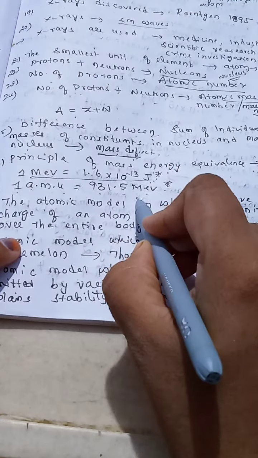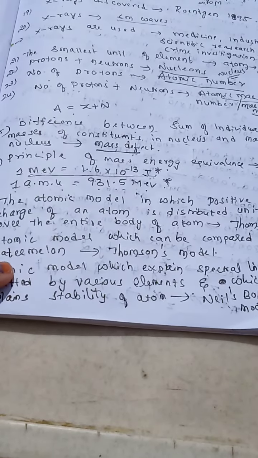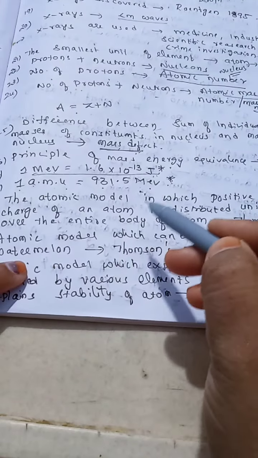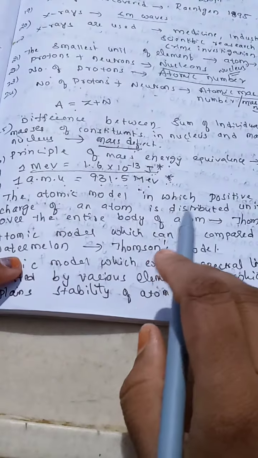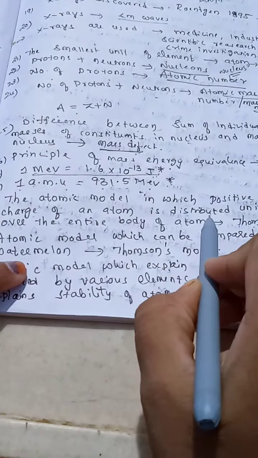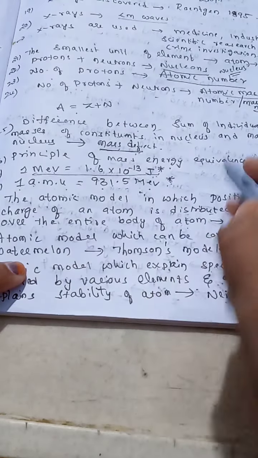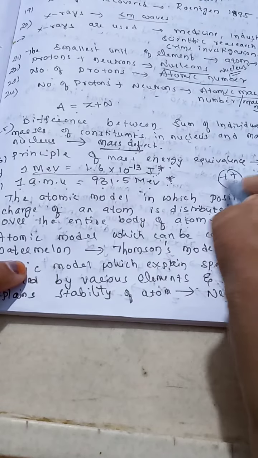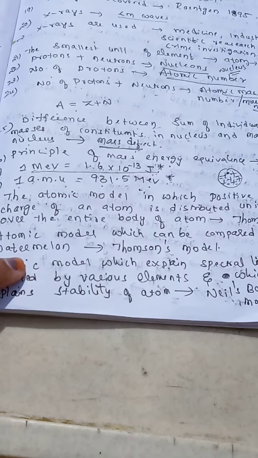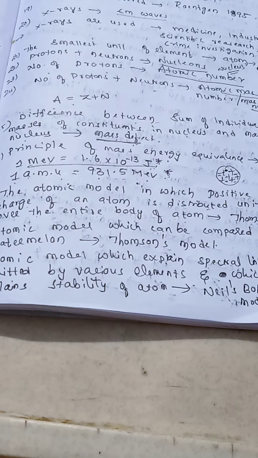931.5 million electron volts. This is also an important bit. Now next, the atomic models. The atomic model in which the positive charge of the atom is distributed uniformly over the entire body of the atom, and in between, negative charges are there, we call it Thomson's atomic model.